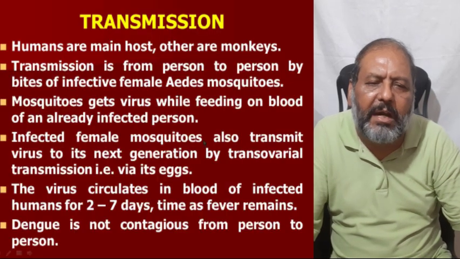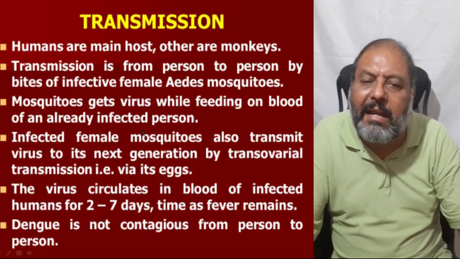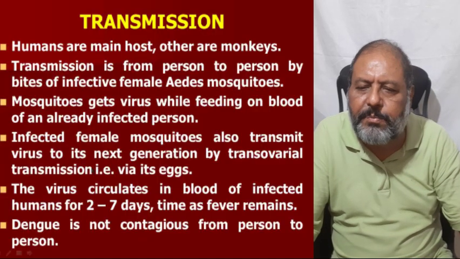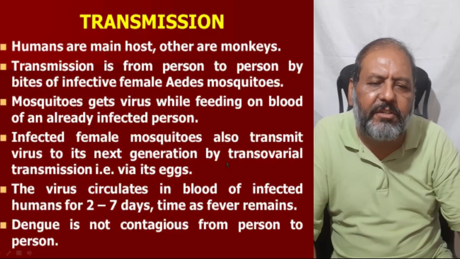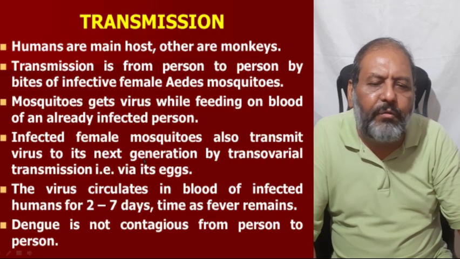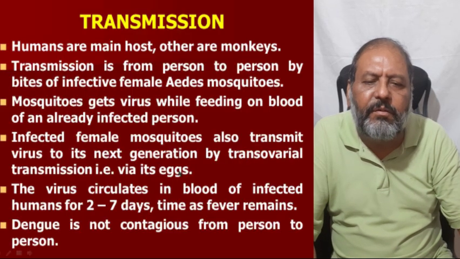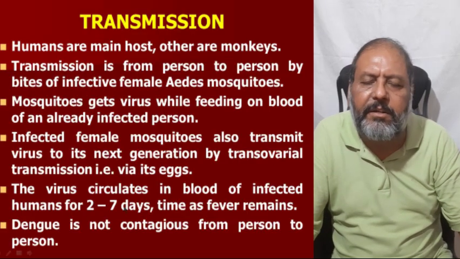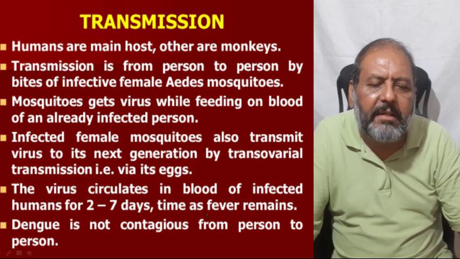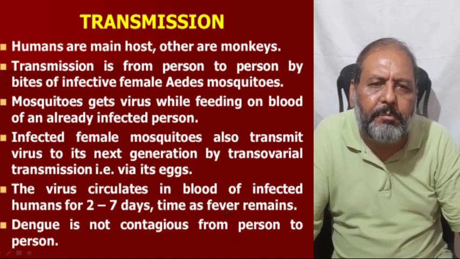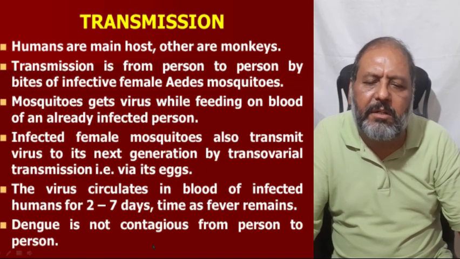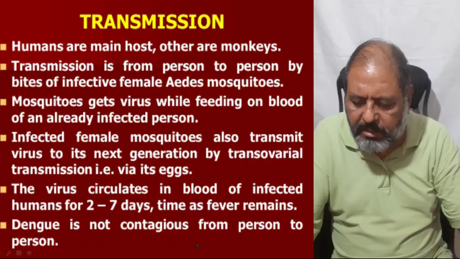Mosquitoes get the virus while feeding on the blood of an already infected person. An infected female mosquito also transmits the virus to its next generation by trans-ovarian transmission, that is, via its eggs. The virus circulates in the blood of the infected human for 2 to 7 days. That is the time when the fever remains in the person who has been infected by these mosquitoes. Dengue is not contagious from person to person.